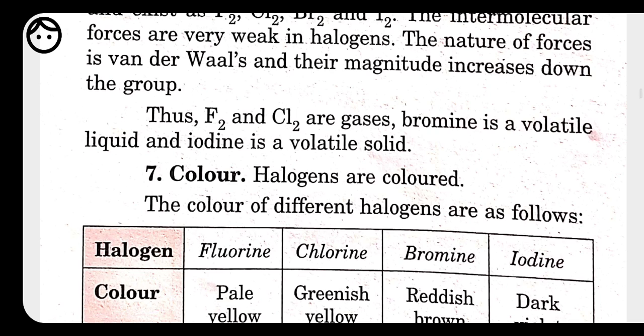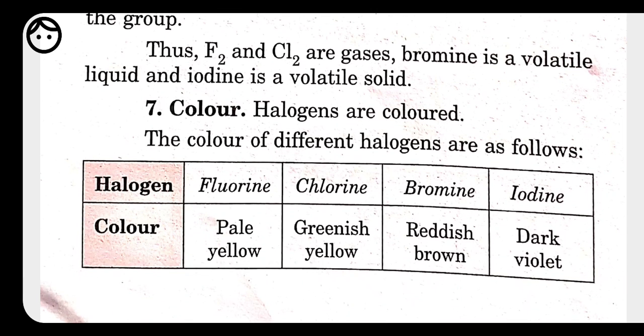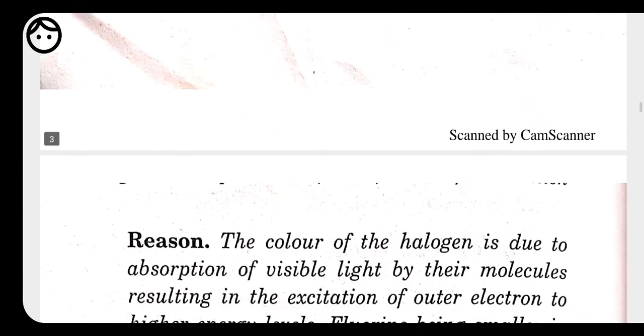Now we have the color of halogens. We know that halogens also show color. So what is the reason for color? The color of halogens is because of the absorption of visible light by their molecules. The molecules absorb the radiation which falls on them, become excited, and then release some radiation which falls in the visible range. That's why we can see the color of halogens. Fluorine is pale yellow, chlorine is greenish yellow, bromine is reddish brown, and iodine is dark violet.